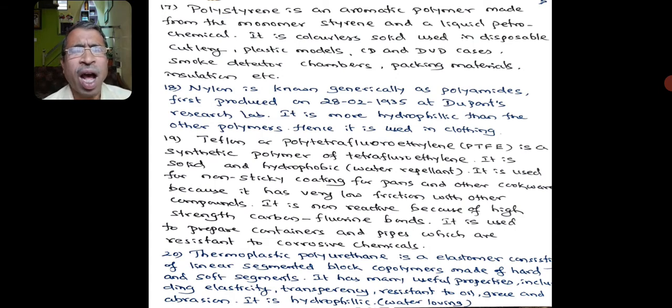We also have thermoplastic polyurethanes, another elastomer consisting of linear segments, block copolymers made of hard and soft segments. It has many useful properties including elasticity, transparency, and resistance to oil, grease and abrasion. It is hydrophilic, that is, water absorbing.